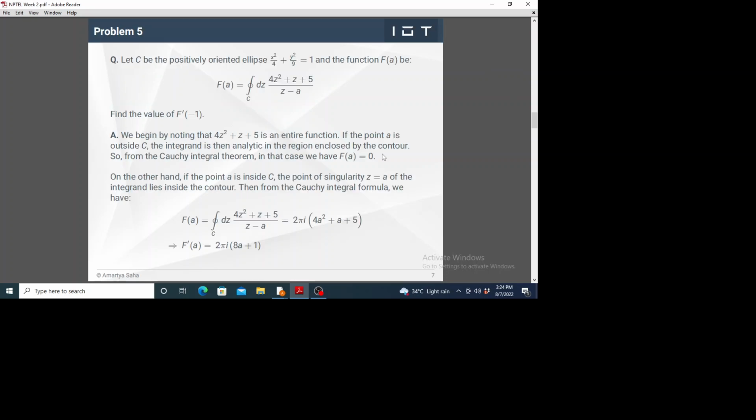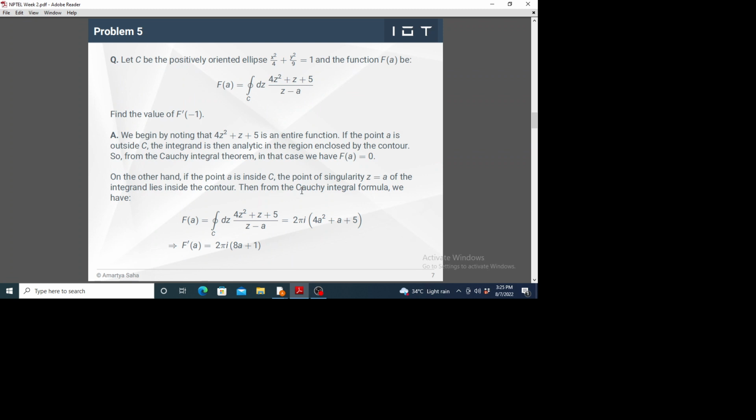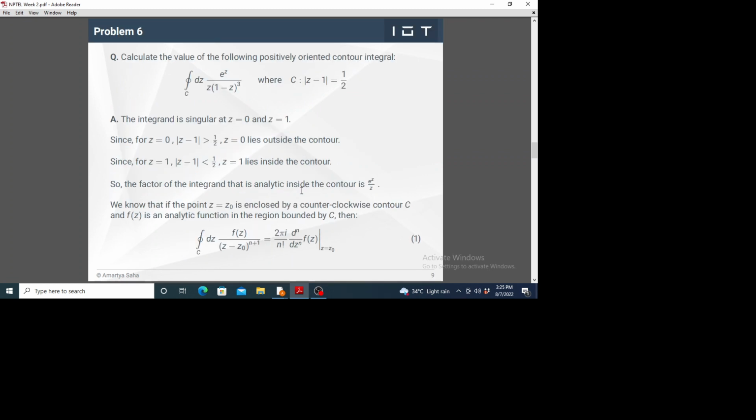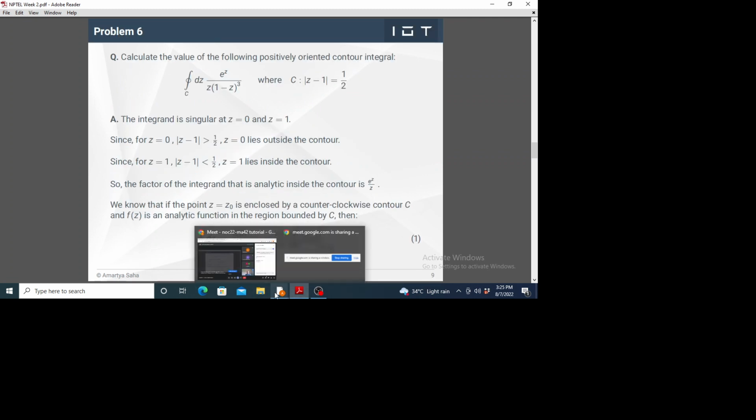So we'll have to use this formula, f'(a) equals 2 pi i into (8a plus 1). This formula was valid for any a that was inside the integration contour. So just substitute a equal to -1 there, and you will get -14 pi i. Okay, pretty straightforward problem.